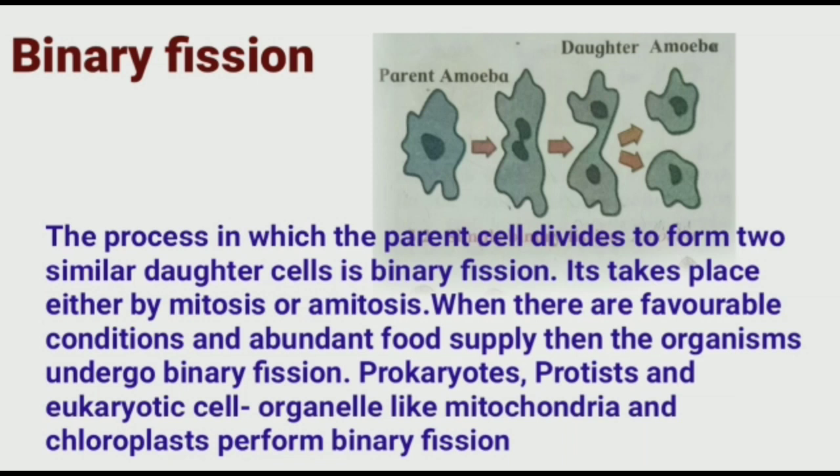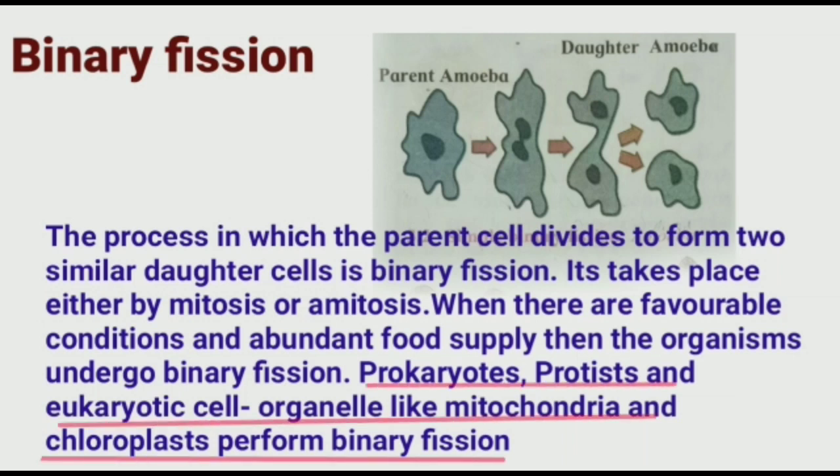Binary fission takes place either by mitosis or amitosis. When there are favorable conditions and abundant food supply, then the organisms undergo binary fission. Means when the organisms have plenty of food, at that time organisms undergo binary fission.